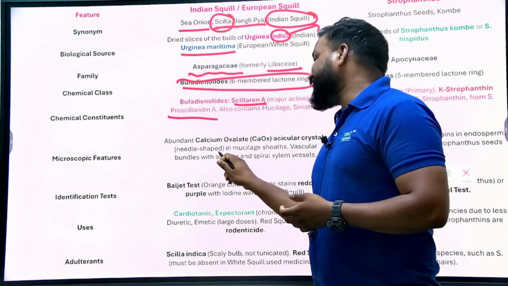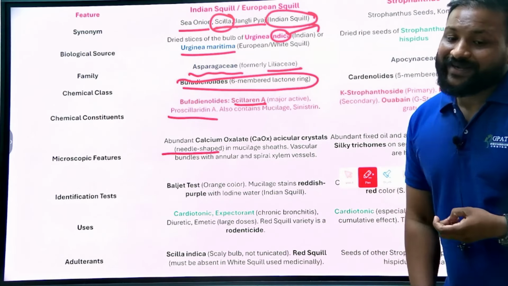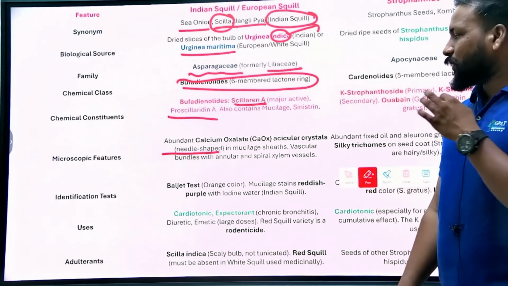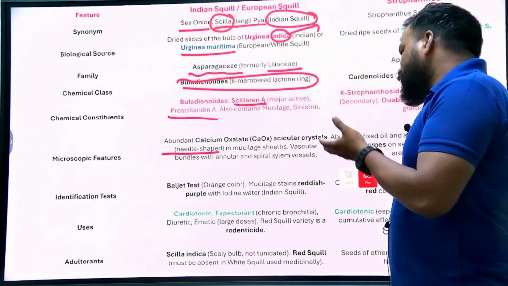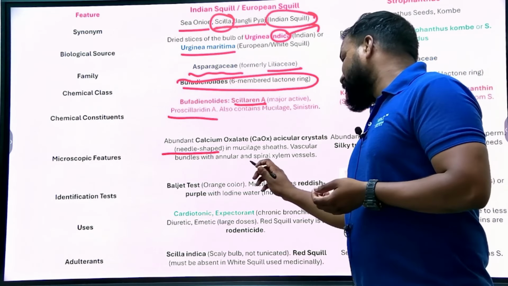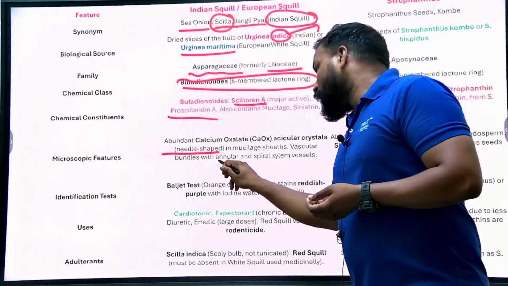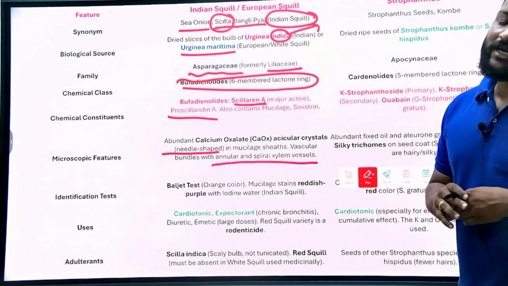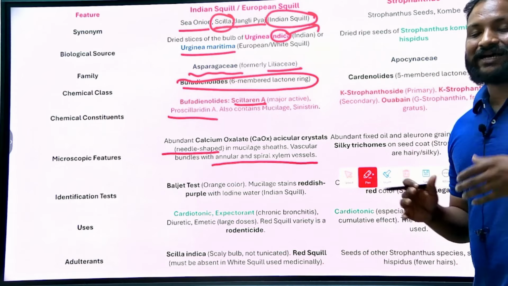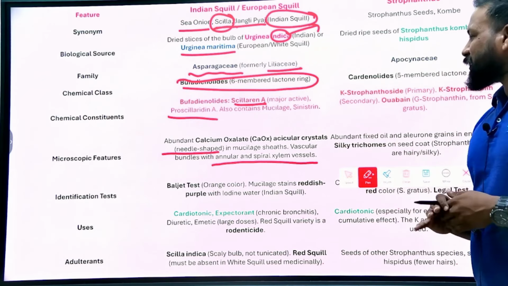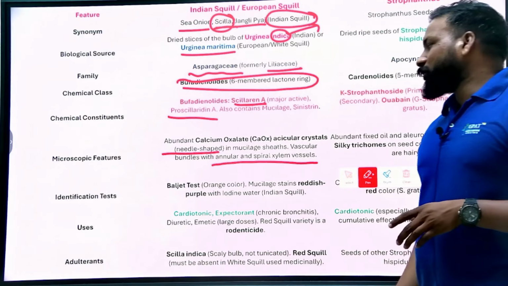It contains needle-shaped calcium oxalate crystals. It also has vascular bundles with annular and spiral xylem vessels. These are the microscopic features.